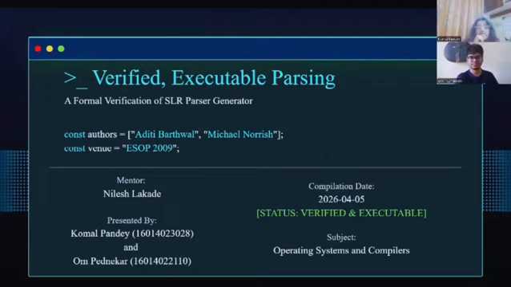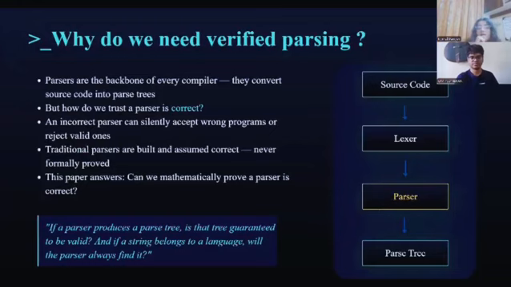So, the first question this paper asks is why do we even need to verify a parser? Think about it. A parser is the backbone of every compiler. It takes source code, passes it through a lexer to get tokens, and then it builds a parse tree. But here's the problem. How do we trust that the parser is correct? An incorrect parser can silently accept wrong programs or reject perfectly valid ones. And the scary part is, traditional parsers are just built and assumed to be correct. No one actually proves it. And that is exactly the gap this paper fills.